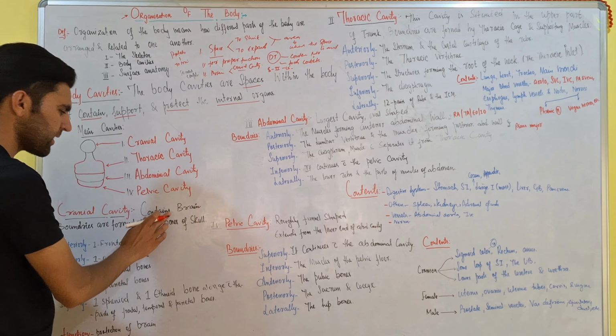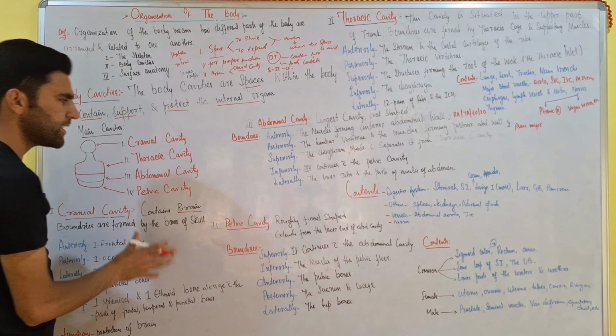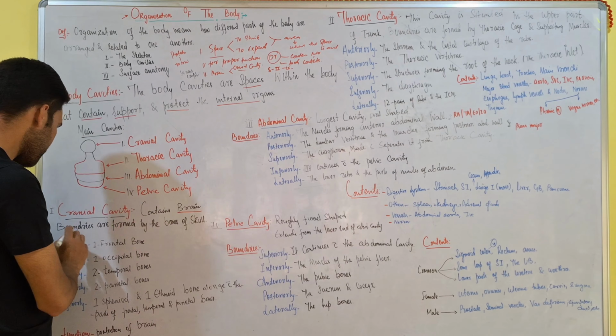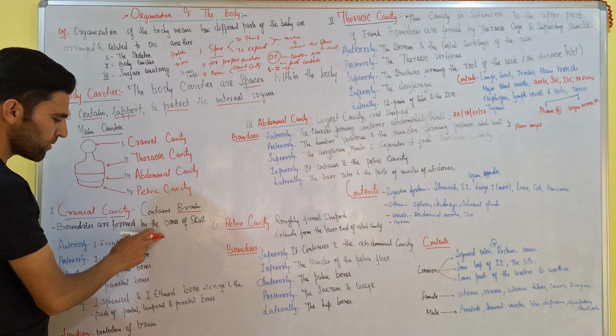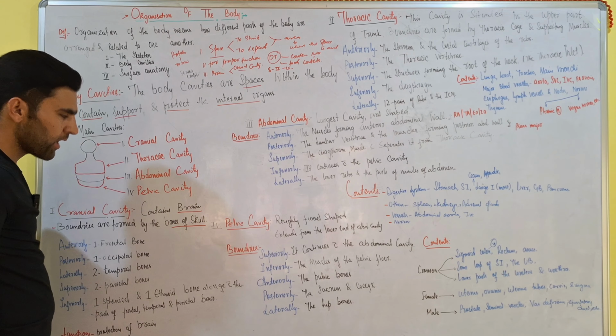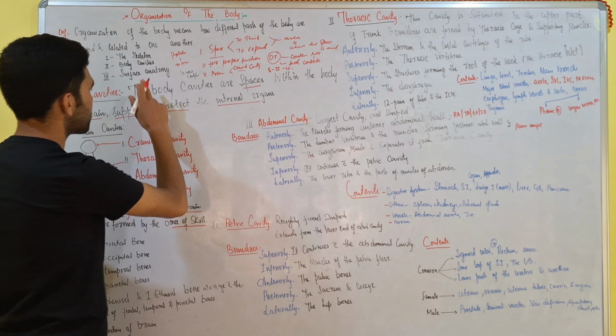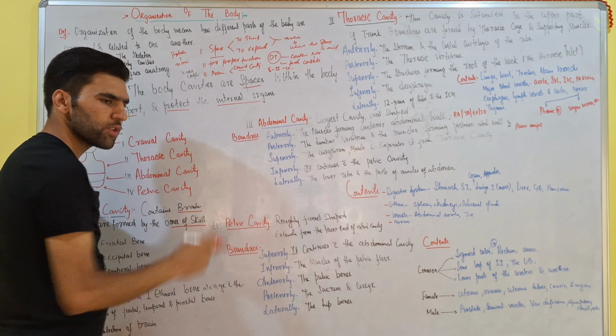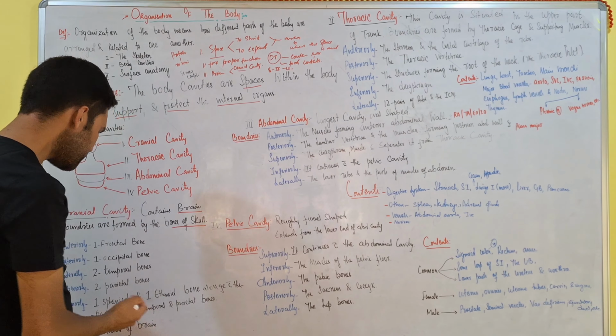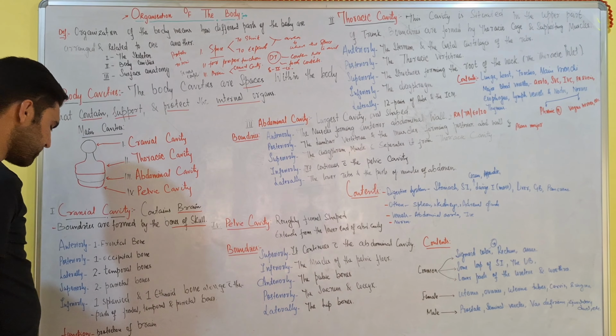What does the cranial cavity contain? It contains the brain. So the content of the cranial cavity is the brain. Second, boundaries are formed by the bones of the skull. We studied bones in the last lecture. Which bones are these? Frontal, temporal, parietal, occipital, and sphenoid and ethmoid bones.